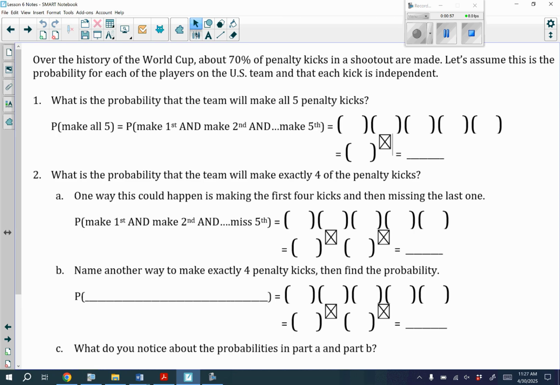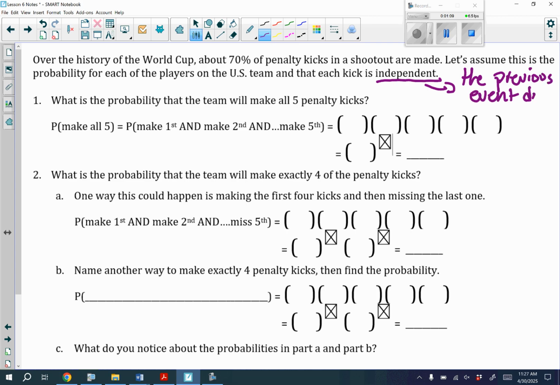Now, let me talk about this. What does independent mean? Well, independent means that the previous event does not affect the next event. And so this means that basically the previous event won't change the probability of the next event. So that's very important for this.